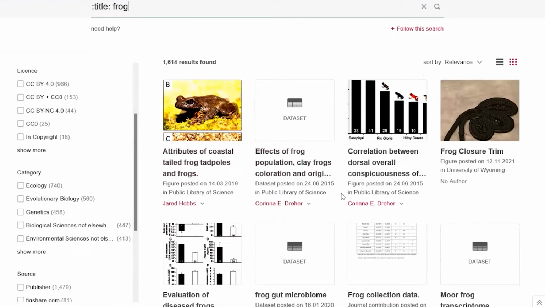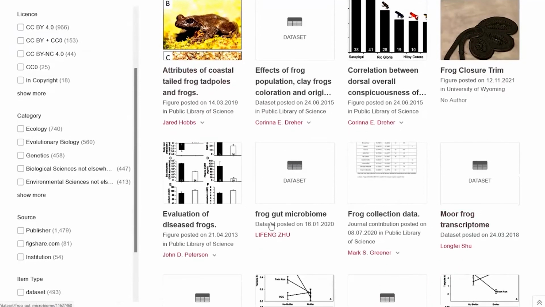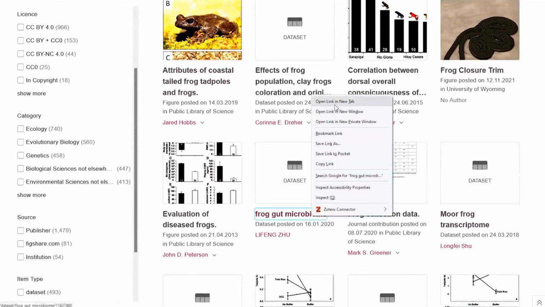Public Library of Science uses Figshare. University of Wyoming, this is a special collection item. And some things are just coming from figshare.com. And so I'm going to click on this one. I'm going to open in a new window.